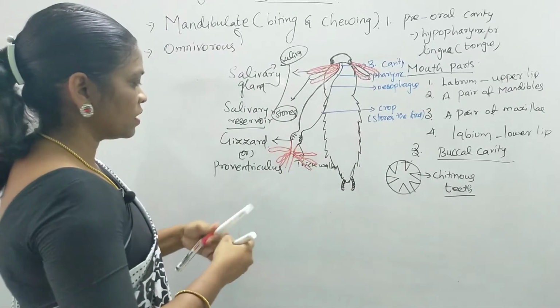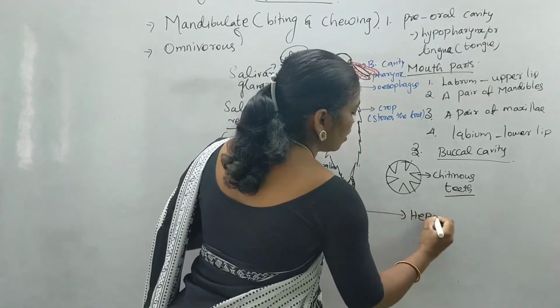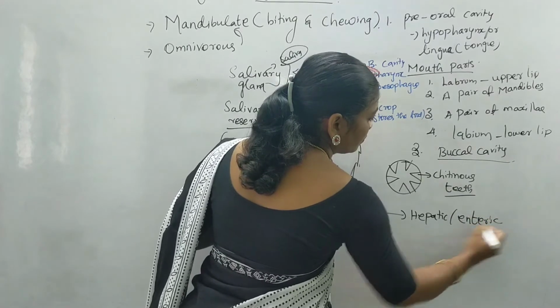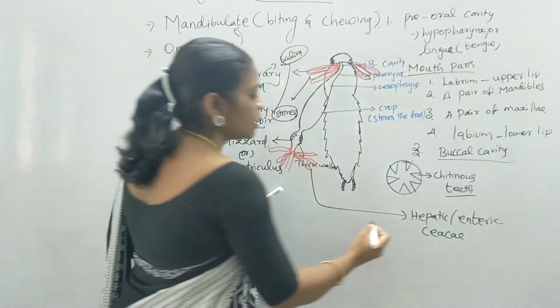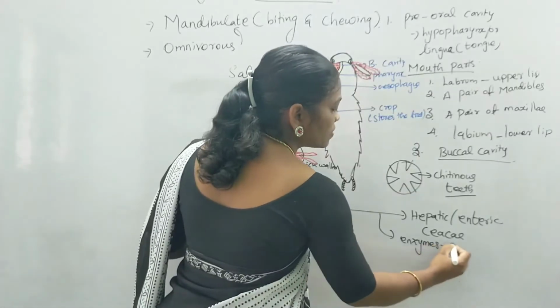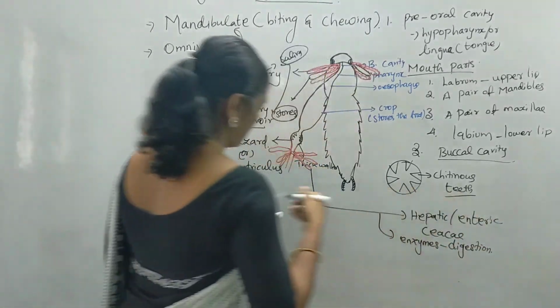This is known as hepatic caeca, or it is also known as enteric caeca. It helps in secreting enzymes for the process of digestion.